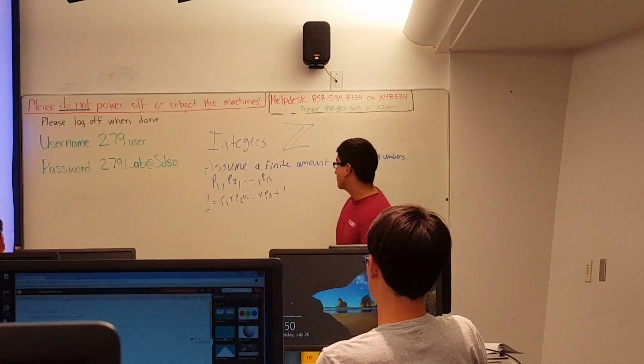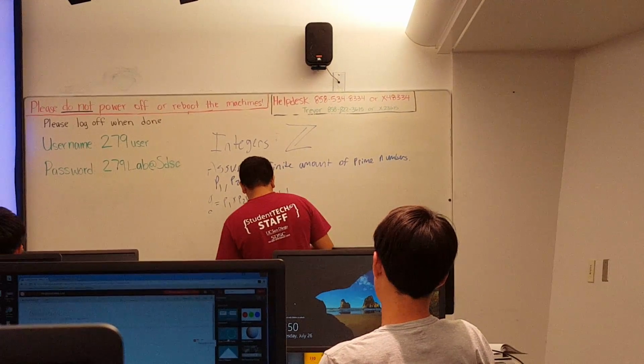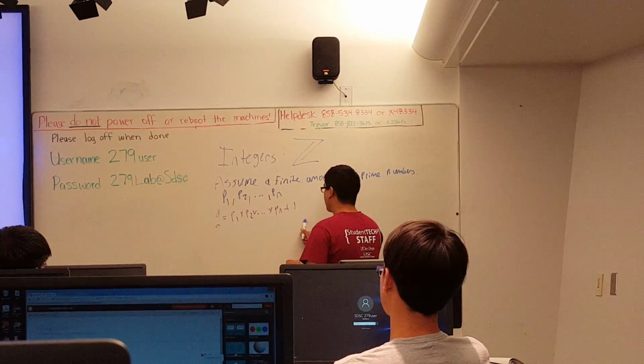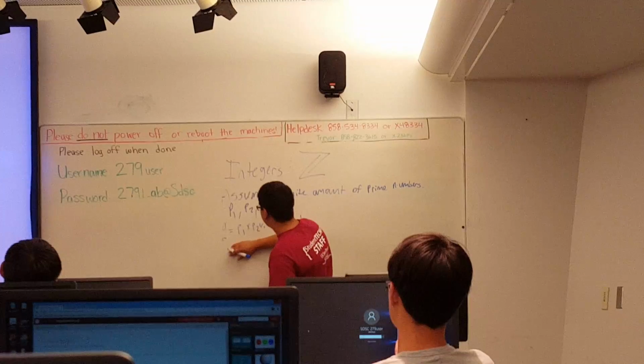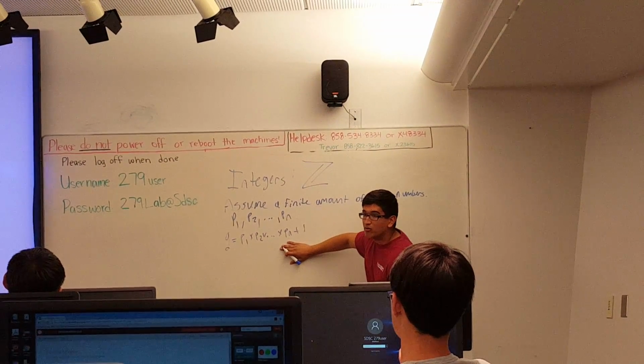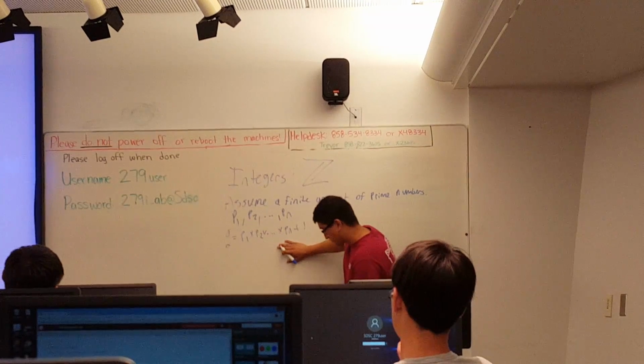Right. Okay, perfect. So now we want to prove this by contradiction, right? We have this Q from that little bubble.